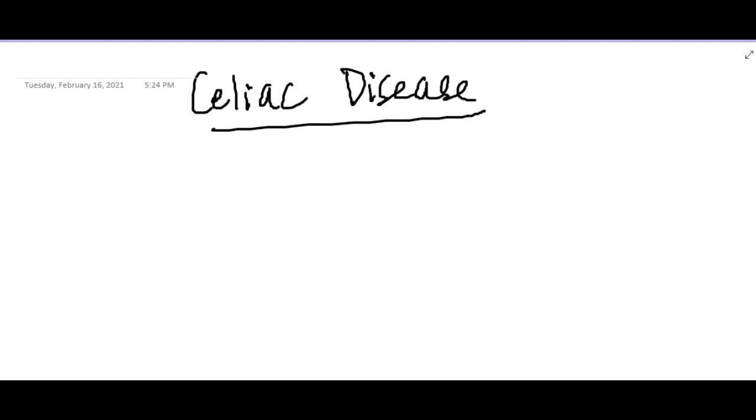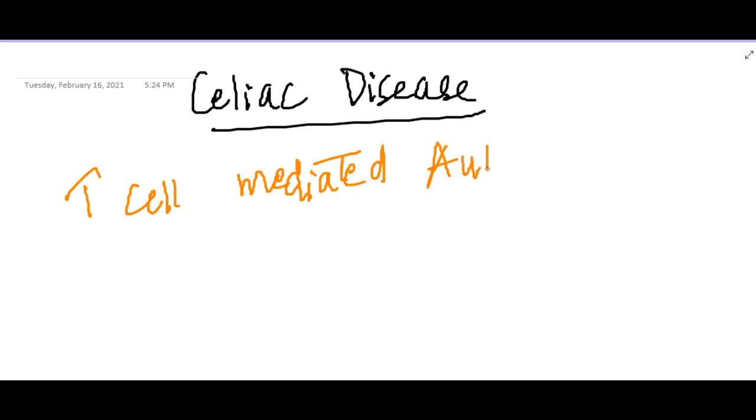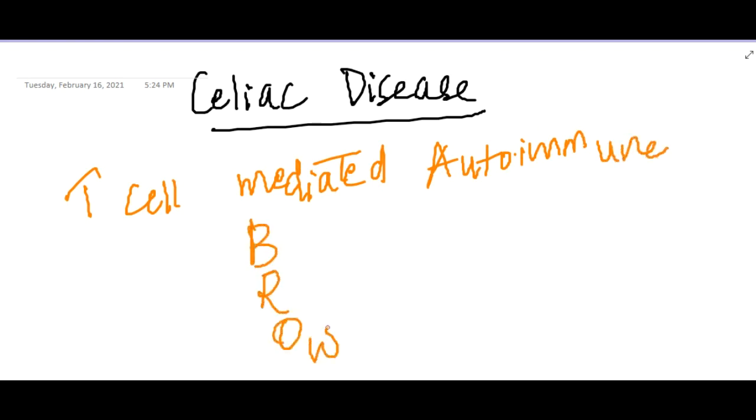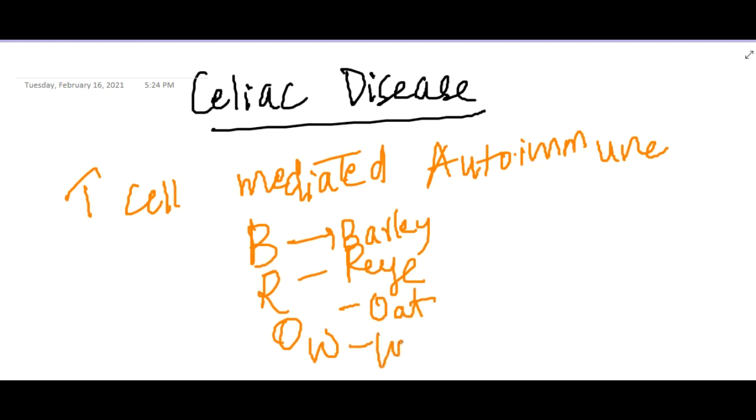Hello friends, let us now learn some important points about celiac disease. Celiac disease is also called gluten sensitive enteropathy. It is actually a T cell mediated autoimmune disease in which intolerance occurs to wheat, rye, barley and oats. This is given by the mnemonic BRO. So there is intolerance to barley, rye, oats and wheat.